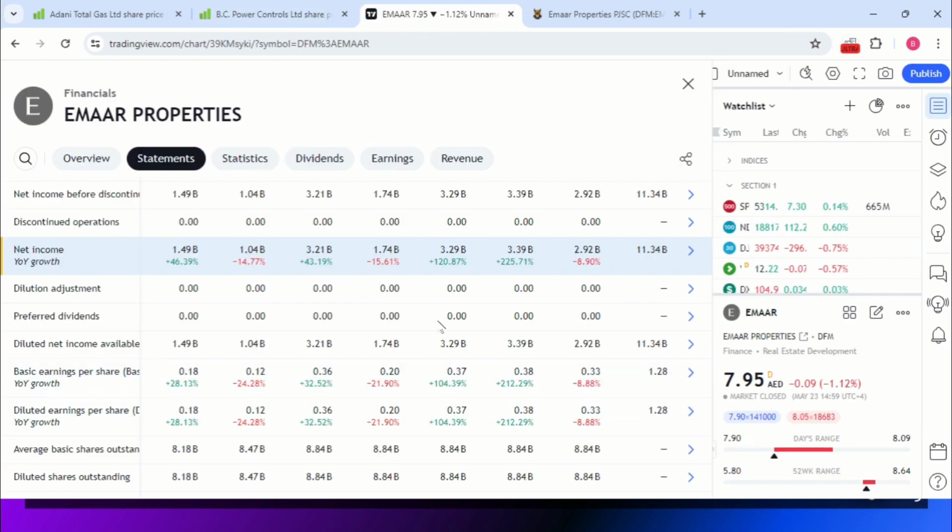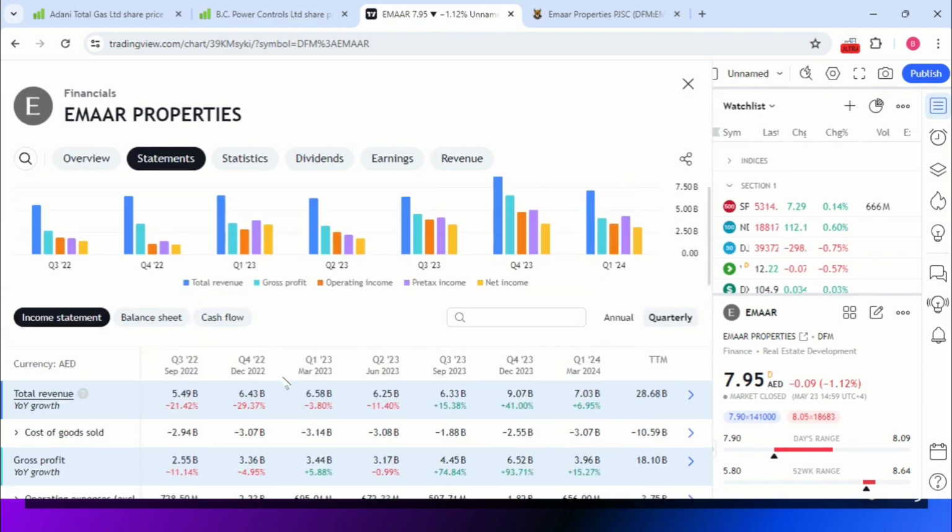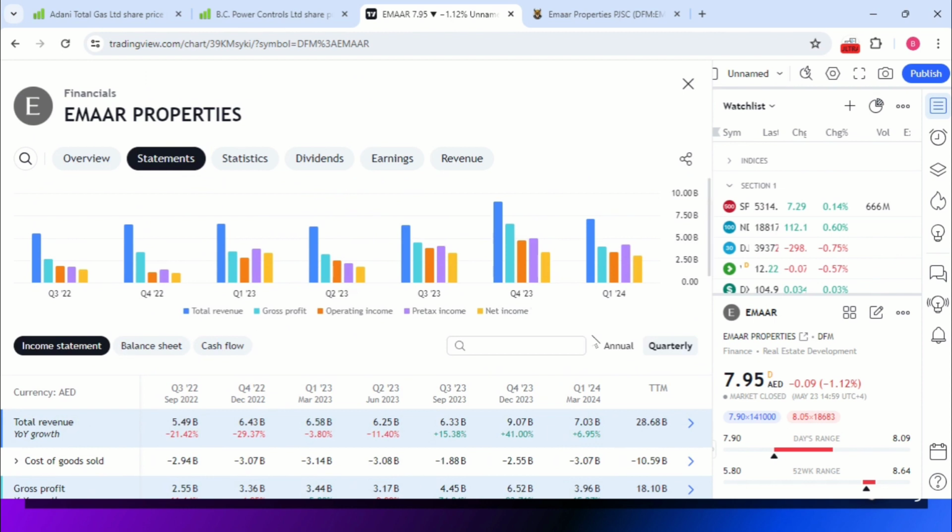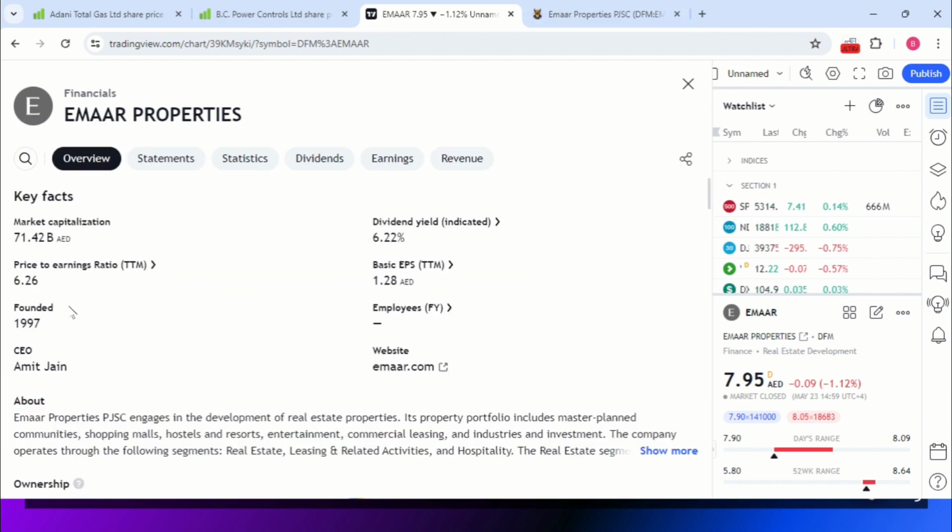Now we can look at the UAE market. I have selected this MR stock. Now we are going to look at the overview. The price earning ratio is available here as 6.26. See, it's given as TTM. TTM, in a sense, means trailing 12 months. So the previous 12-month PE ratio is given here. In the same way, EPS is also given for the trailing 12 months, that is 1.28.